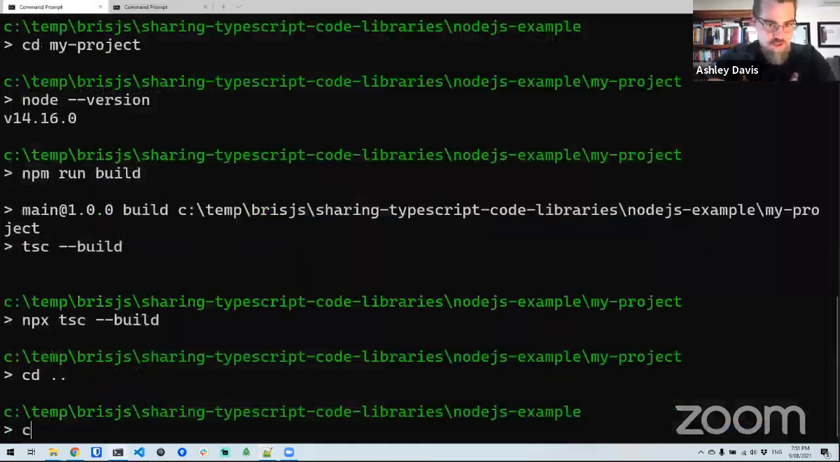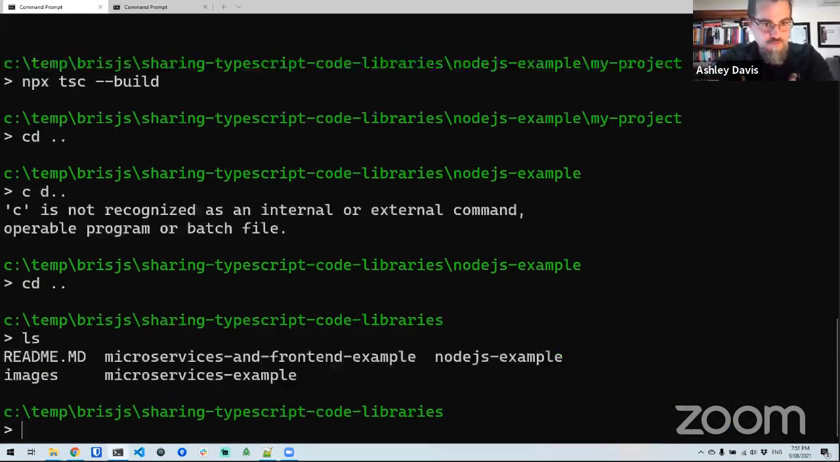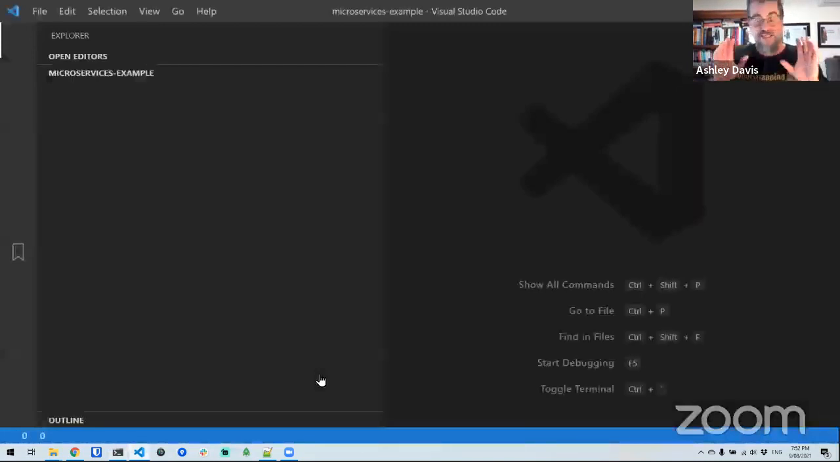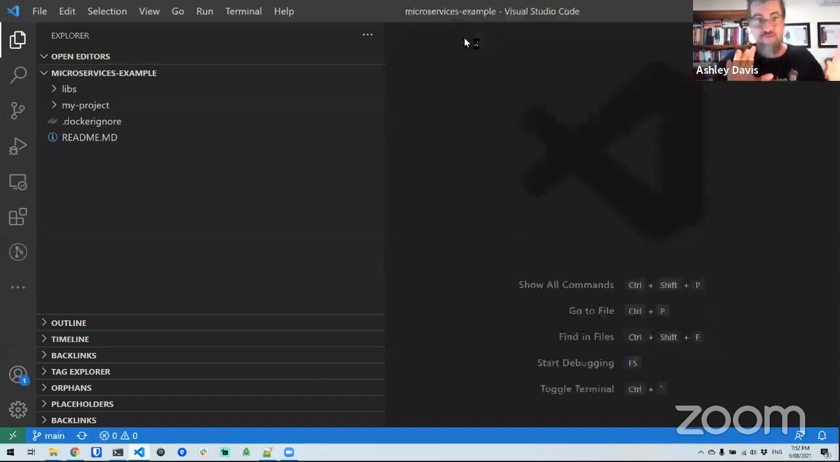So we're going to go back a bit into the root directory of the repo. And what we're going to look at now is this microservices example. And I'm going to open Visual Studio Code on this project, and we'll have a look at it. It's basically the same as that other project we just looked at, except we're adding a Docker image, a Docker file into the equation.